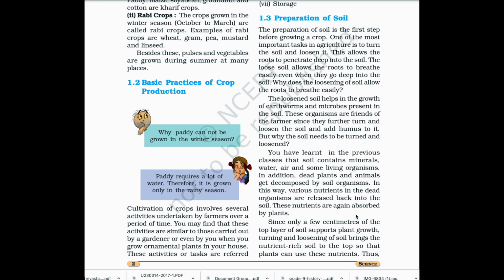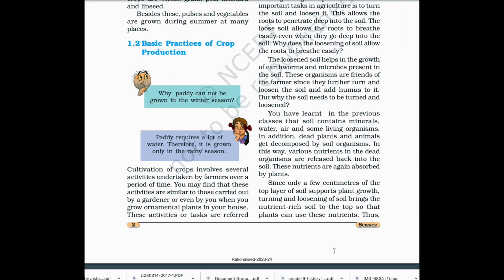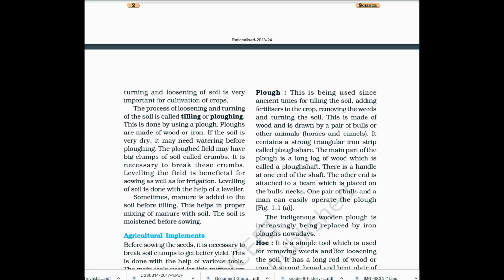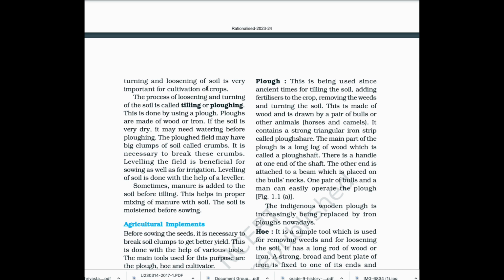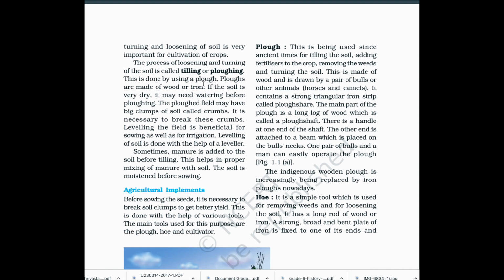Since only a few centimeters of the top layer of soil supports plant growth, turning and loosening of soil brings the nutrient rich soil to the top so that plants can use these nutrients. Thus, turning and loosening of soil is very important for cultivation of crops. The process of loosening and turning of the soil is called tilling or plowing. This is done by using a plow.